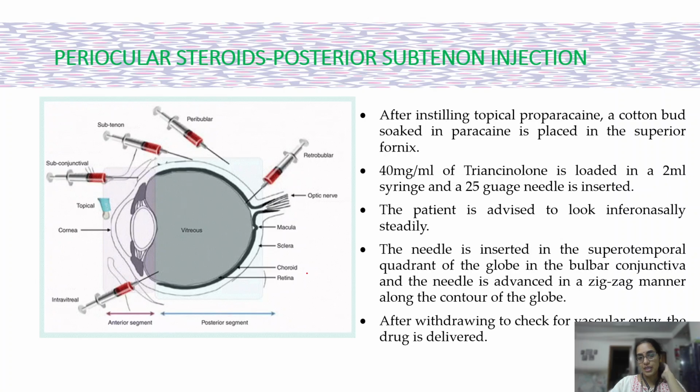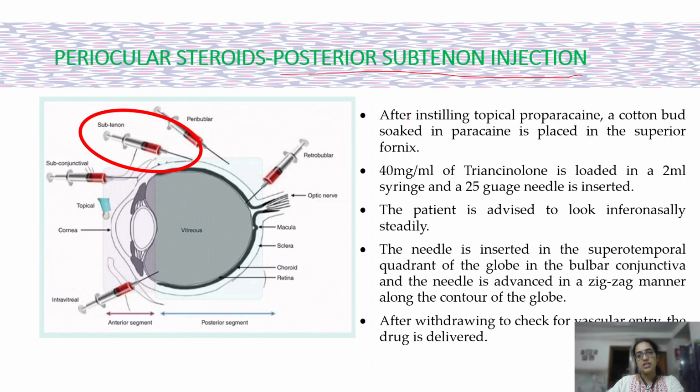So how are periocular steroids administered? There are two main methods. More commonly what we use and what we have learned as students was PST, or posterior subtenon injection. So in the various ways in which drugs can be given to the eye, here is the subtenon, where the injection or the drug is delivered into the subtenon space.